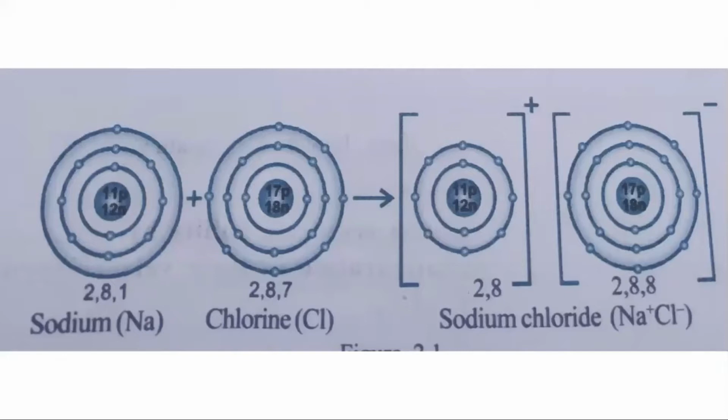So after the ionic bonding, the sodium donates 1 electron and chlorine accepts 1 electron. So finally, the configuration will be 2, 8 and chlorine gets a configuration 2, 8, 8. Both elements have 8 electrons in the outermost shell. So they become very stable.